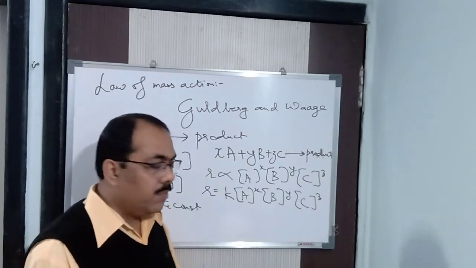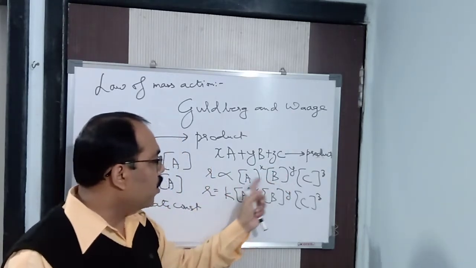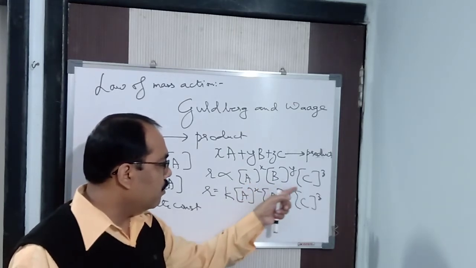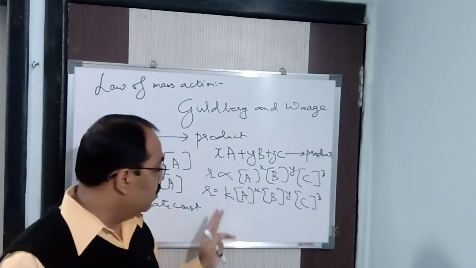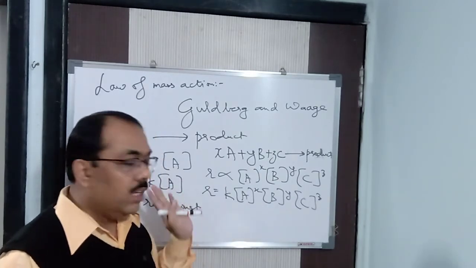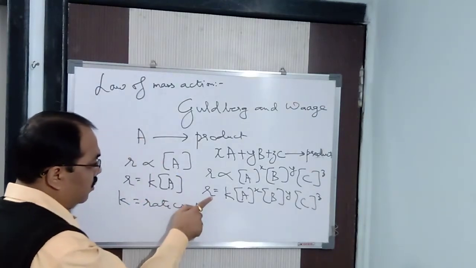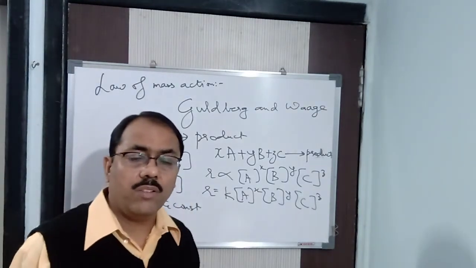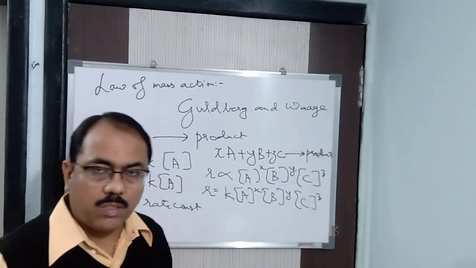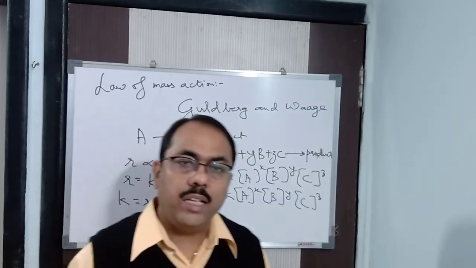So the rate of a chemical reaction is directly proportional to the product. See, I have multiplied the product of the active masses of the reactants. So this is the formula to calculate the rate from the law of mass action. This is a formula to calculate the rate from the law of mass action. Fine. In this way, we understand it.